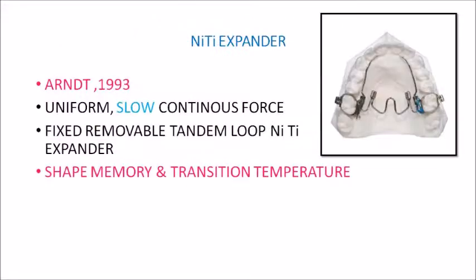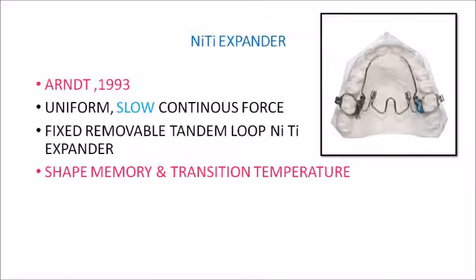So finally, we are dealing with one more appliance in expansion, which is a Nitinol expander, which is a very recent innovation in expansion appliances developed by Arnott in 1993. So this is actually a fixed removable tandem loop Nitinol expander. As the name suggests, it makes use of the Nitinol wire and its properties, that is the shape memory and transition temperature. One of the advantages of this appliance is that it is capable of providing a uniform, slow, continuous force for expansion.